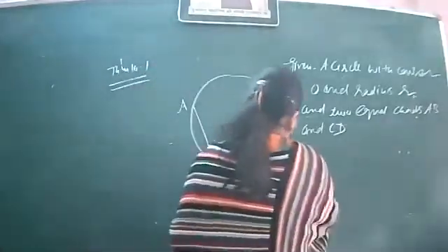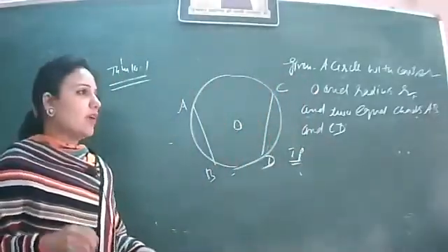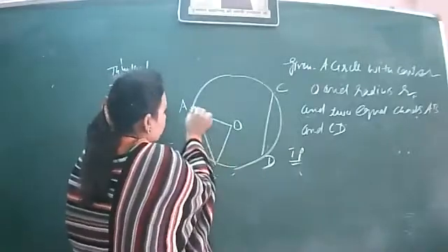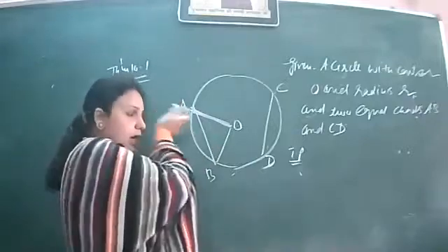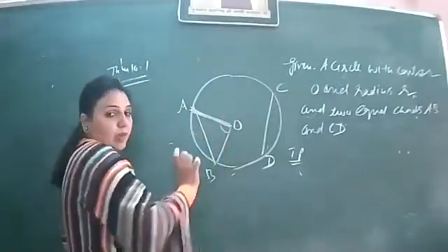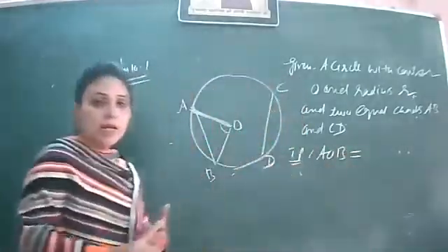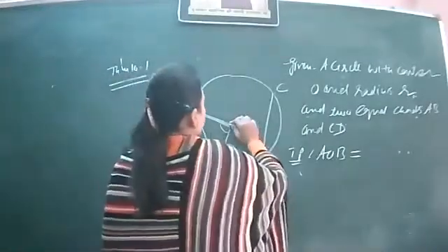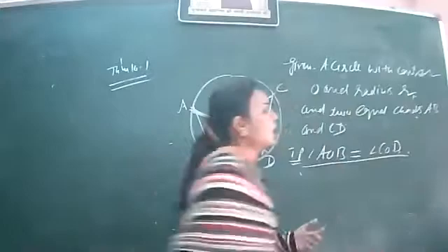Right? What we want to prove? We want to prove that whatever angle these two equal chords make at the center, this AB chord is making the angle AOB at the center. देखो पता होना चाहिए कि सेंटर पे एंगल डिस्क्राइब कैसे करना है. जिस chord का भी angle हमें देखना है, its ending points will be joined to that particular point and we'll get the angle AOB. And that means we want to prove this angle AOB is equal to the angle that chord CD is making at the same point, that is at the center. This is COD. That means we want to prove that angle AOB angle COD के equal है.